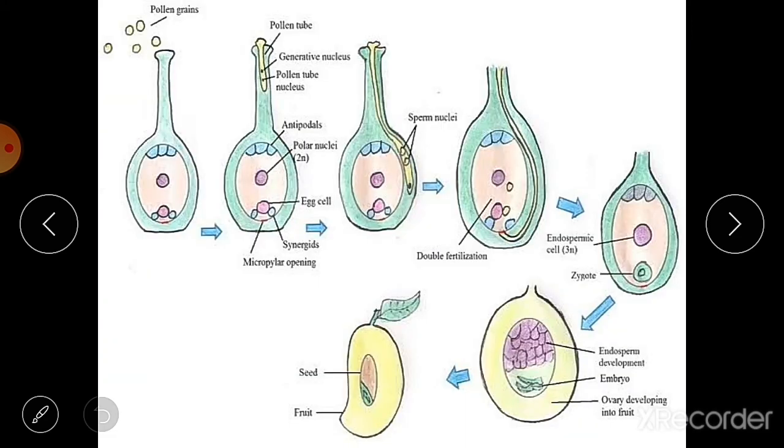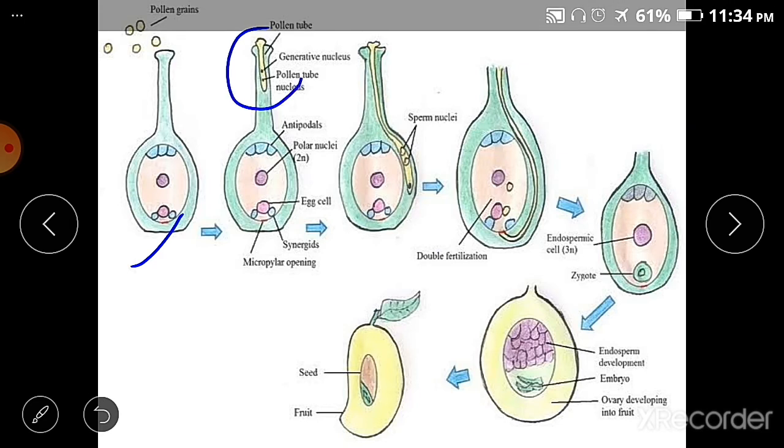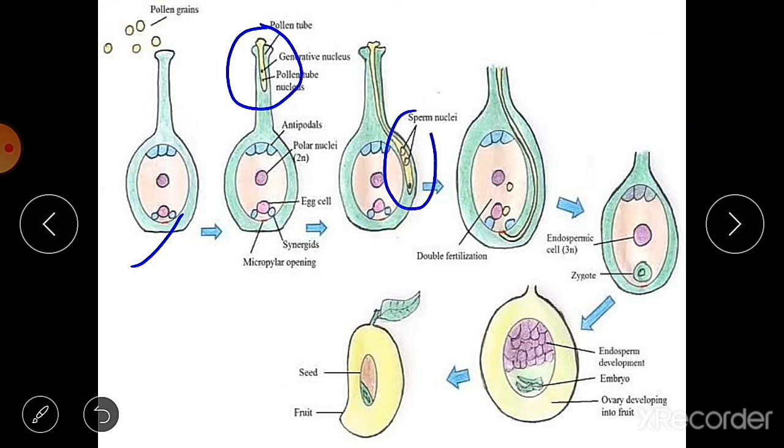So here you can see the diagram again. This is the female reproductive part. Then this pollen tube is forming here. Then these male gametes are traveling to the ovary. Then fertilization occurs inside the ovary.